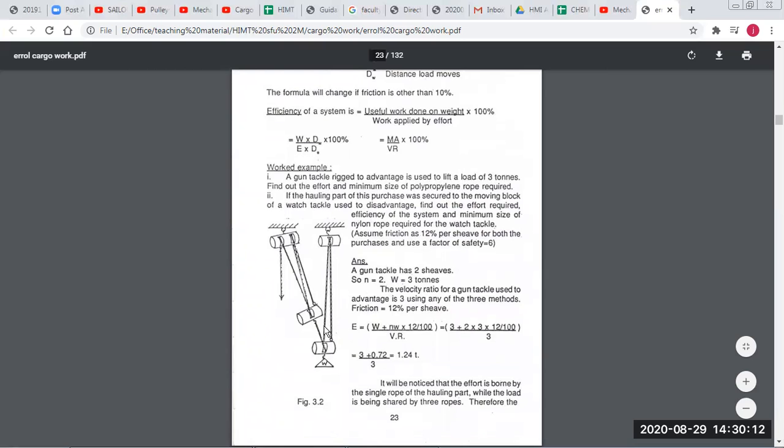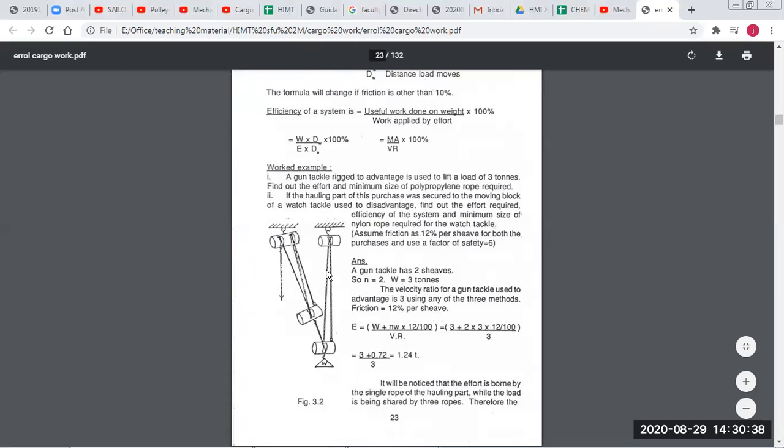Rig to advantage means the force is also going up and the weight is also going up. So this gun tackle is rig to advantage, single pulleys, and it is used to lift a load of 3 tons. So this weight is 3 tons. Find out the effort and minimum size of polypropylene rope required. So we have to get the size of this polypropylene rope required.